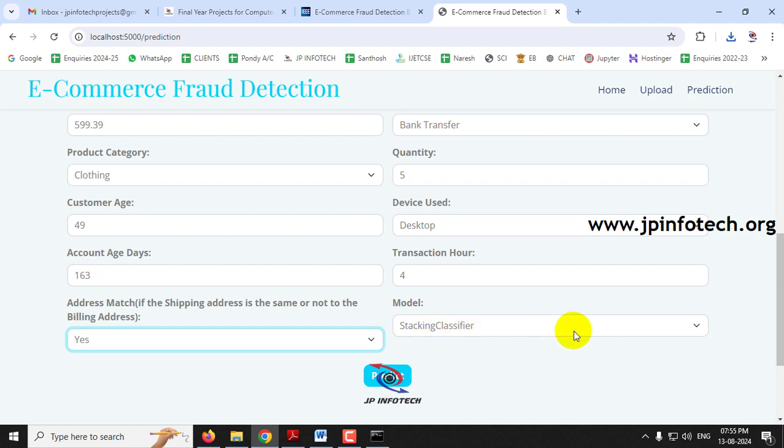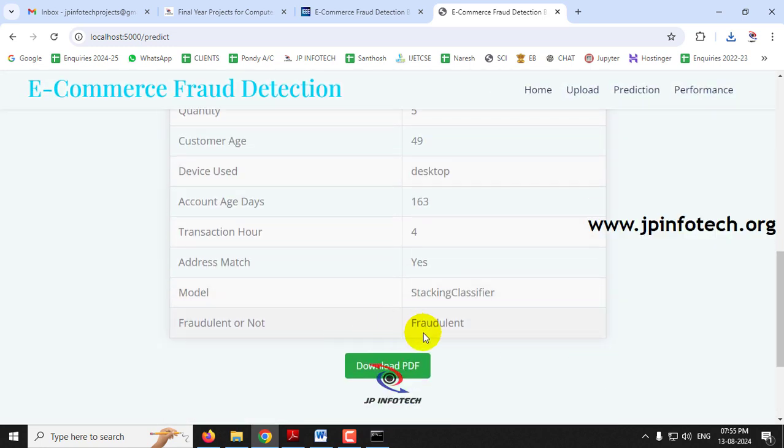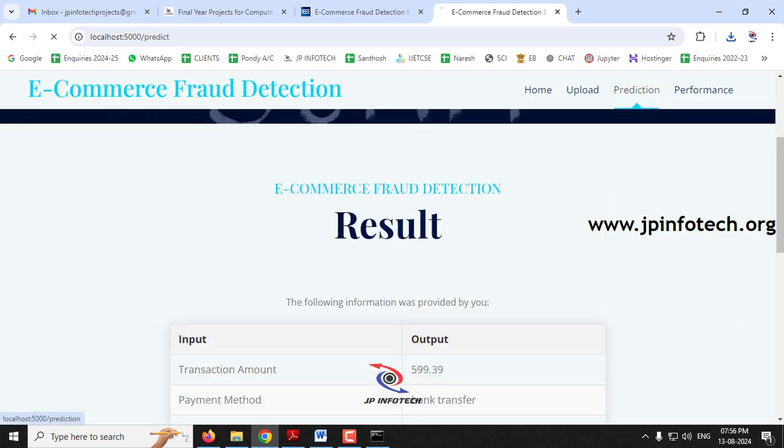And let me select the stacking classifier itself and then click the predict button. So now you can see the predicted result is fraudulent. So it is a fraudulent transaction made in the e-commerce platform. So now let me go to the prediction menu again.